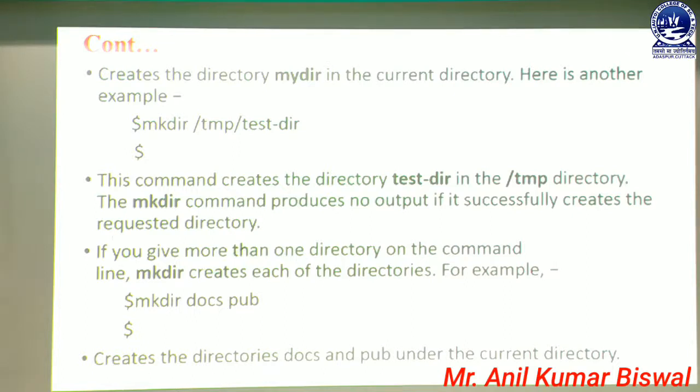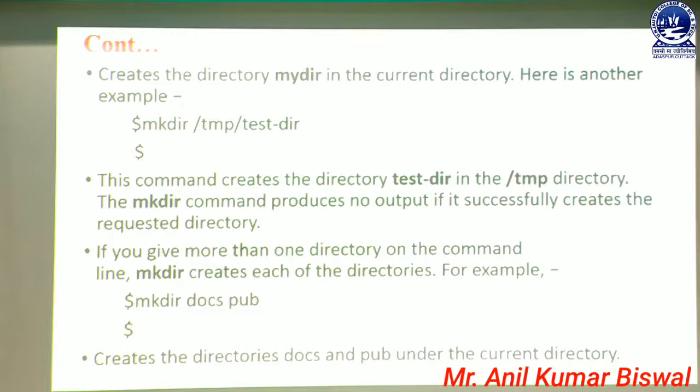If you give more than one directory name in that command, that means you want to create more than one directory in a single step. In that moment the user can use the mkdir command, which helps us to create specific directories in our system. Using the Unix prompt, the $ sign, we write the command mkdir, then a space, one directory name docs, then a space, then pub.